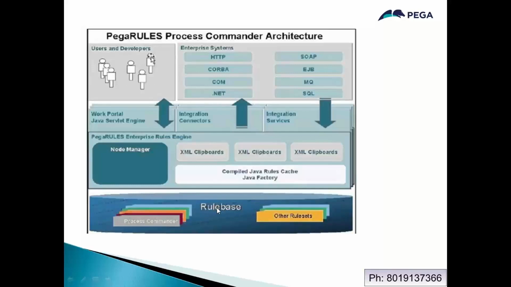Another thing is, in order to communicate with applications, Pega contains some protocols, and within those protocols, if you want to use them, there will be services and connectors. Connectors are nothing but a way to consume any services, and services are nothing but a way to provide any service. Whenever from Pega you are providing any service, we work on integration services, and if you want to consume any service, we need to use connectors.